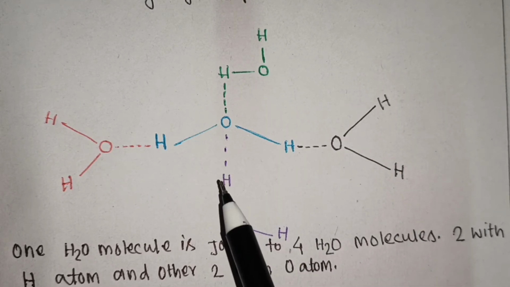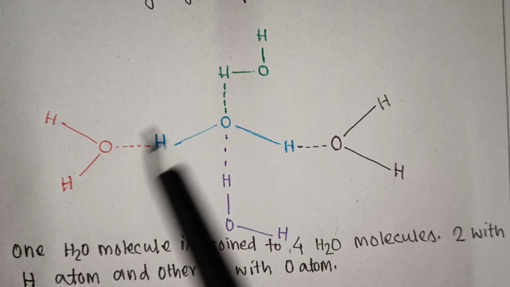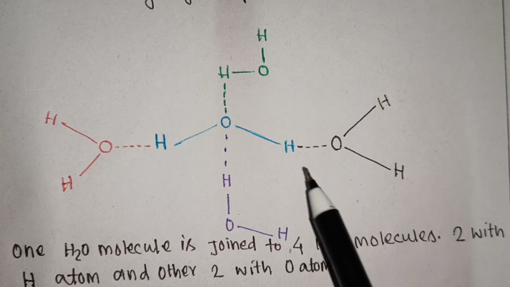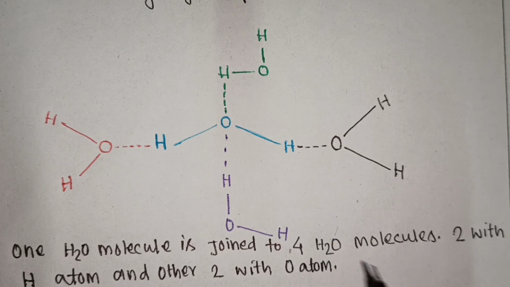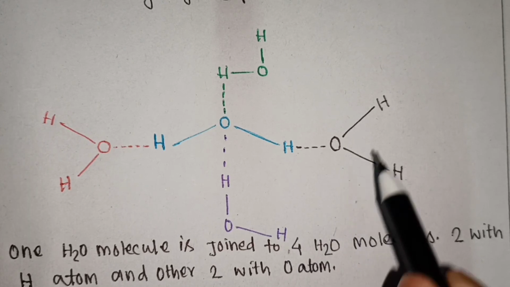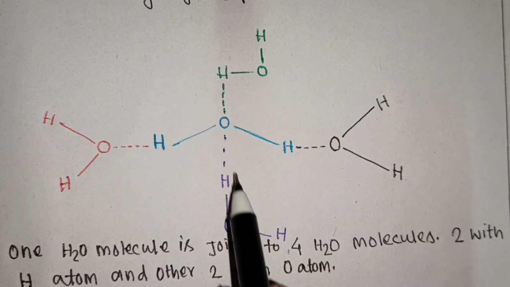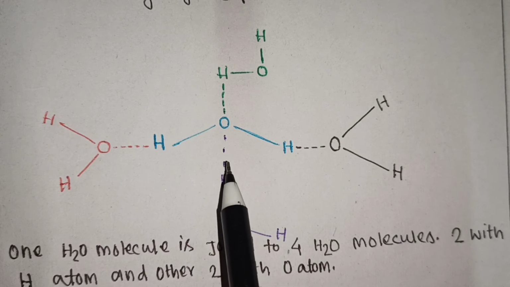Therefore, one H2O molecule is joined to 4 H2O molecules, with 2 through hydrogen atoms, this one and this one attached with hydrogen atom, and these ones attached with oxygen atom.